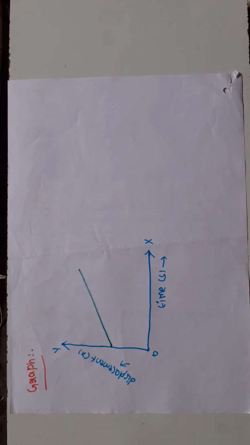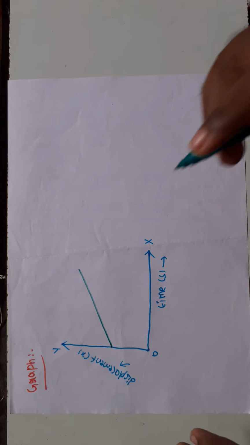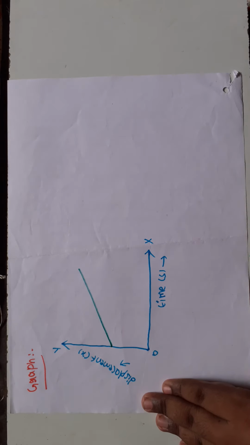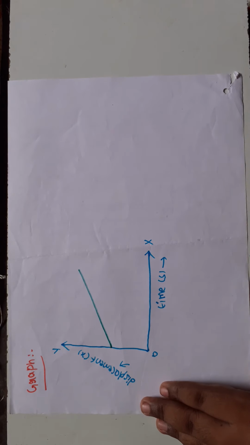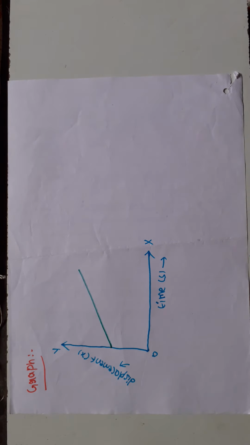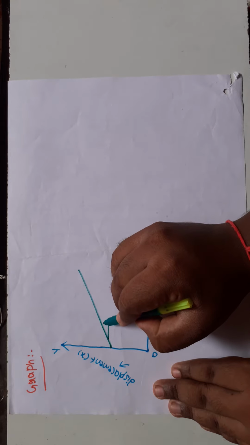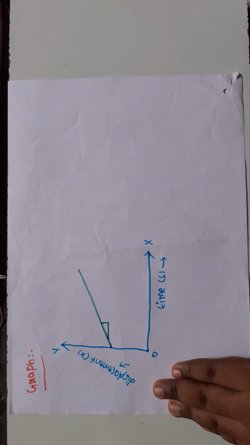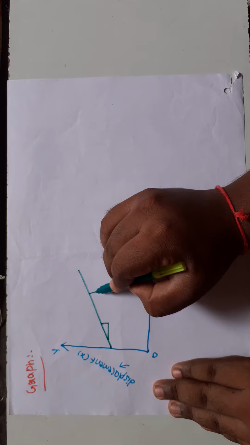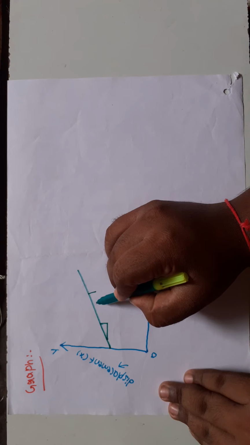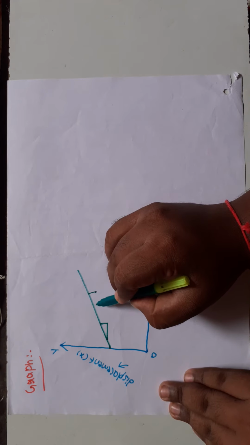The graph is a straight line. First of all, before acceleration, we are going to find the velocity values. How do we find the velocity values from the graph? I already told you that we find the velocity value from the graph using the slope. I am taking two slopes for two velocities.